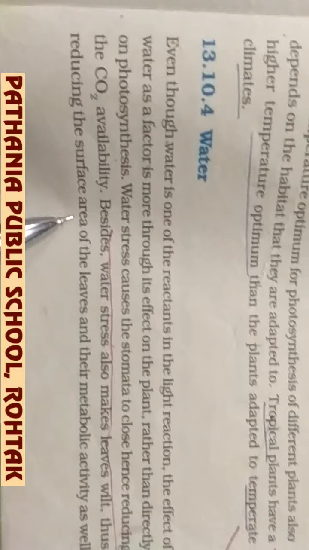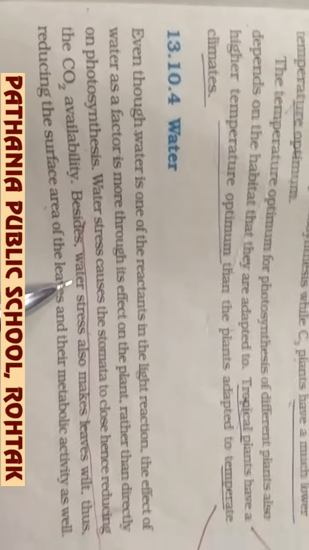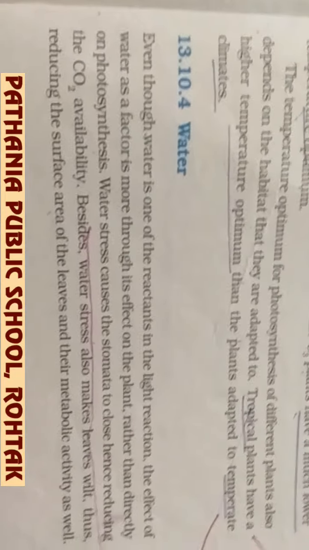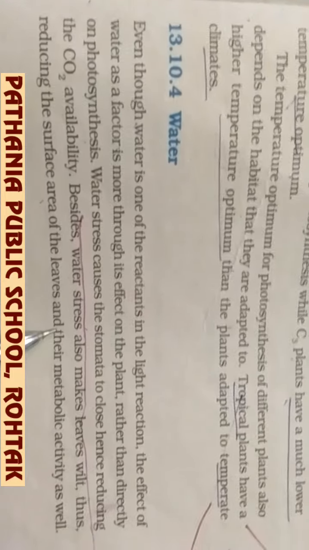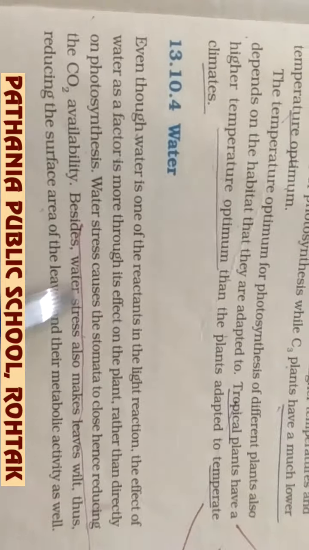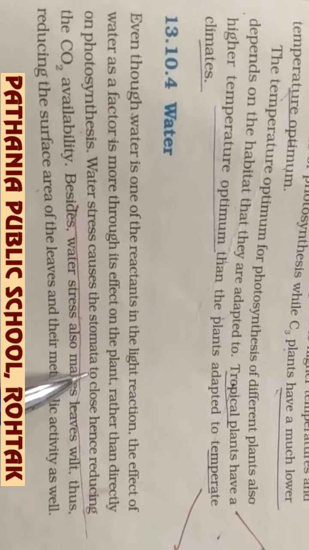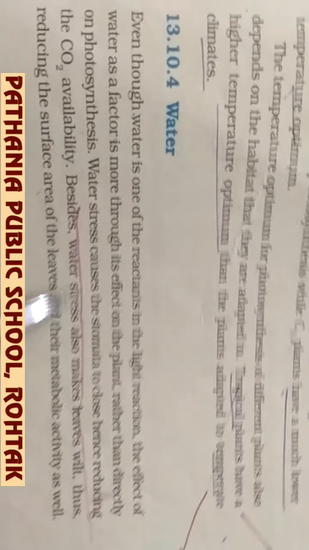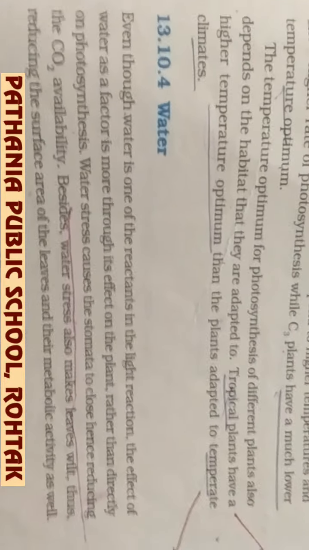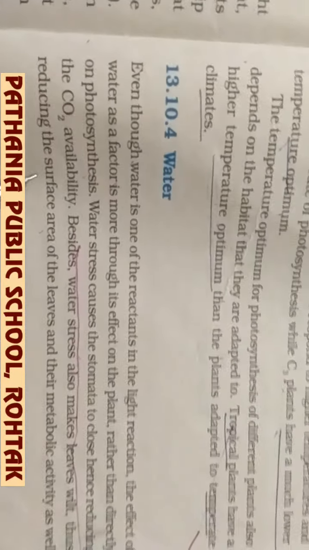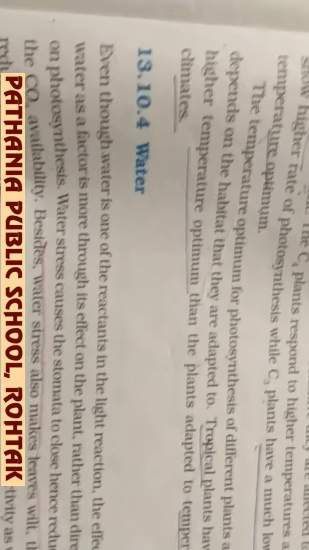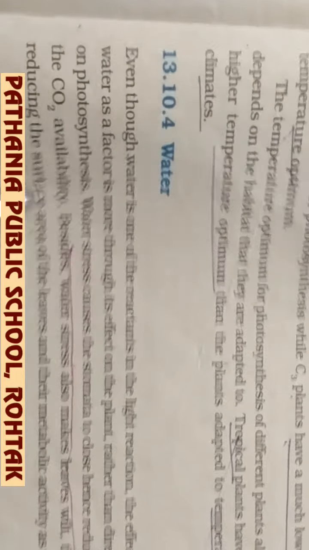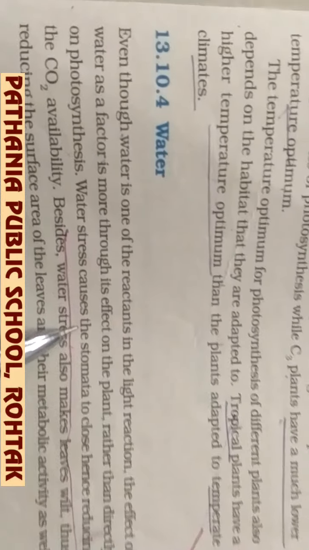Now we are coming to the last factor. The last factor is water. Water definitely affects the rate of photosynthesis, because if water stress is there, then the stomata will get closed, and if the stomata get closed, then the diffusion of gases and carbon dioxide availability will be affected, and the plant cell will also become flaccid.